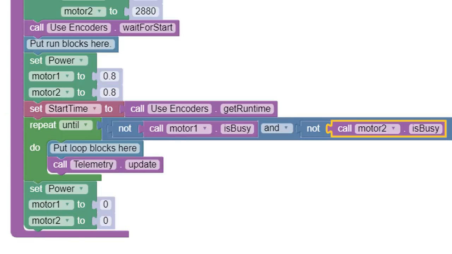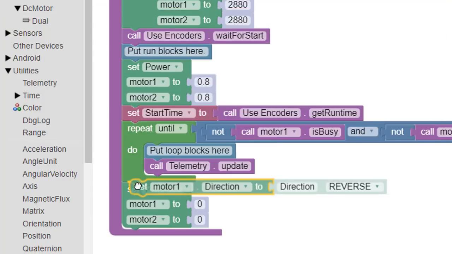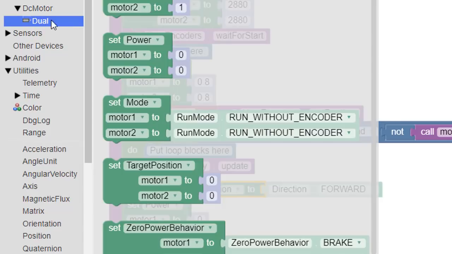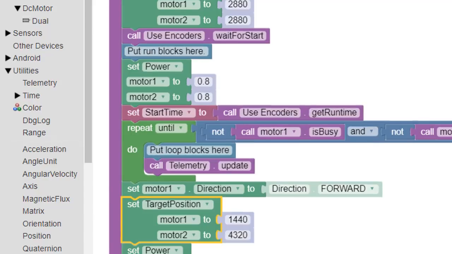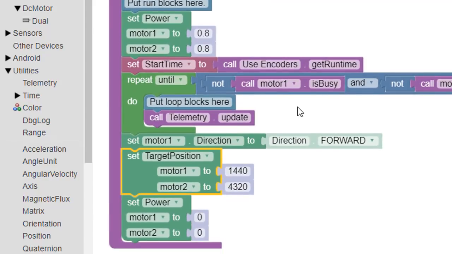Then we'll make the robot turn. We change the direction of motor 1 and decrease its target position from 2880 to 1440. Then we increase the target position of motor 2 by 1440 to 4320. Remember that the current position of both motors is 2880. So this will change one of the motors to reverse for 1 revolution and the other to rotate forward for 1 revolution, causing the robot to turn in place.